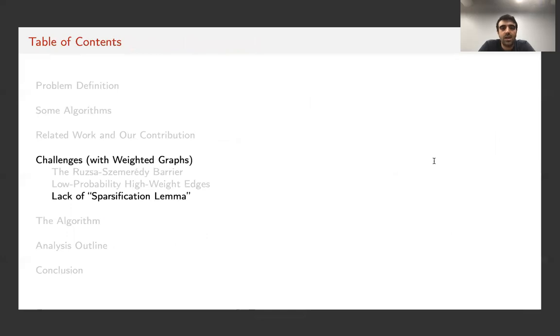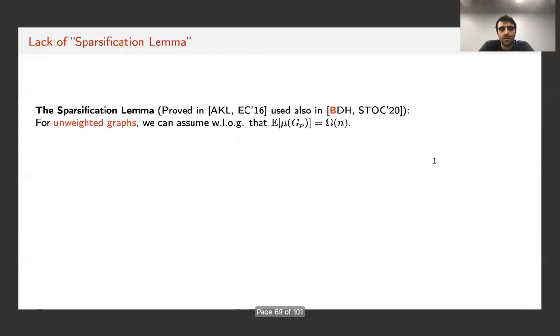Okay, a third challenge, which is slightly more technical than the other two, is lack of a sparsification lemma for weighted graphs. Basically, in a work of AKL from EC16, we know that for unweighted graphs, we can assume without loss of generality that the expected size of the maximum realized matching is linear in N. There is some constant, smaller than one, where the expected size of the matching is this constant times N at least. And this is useful